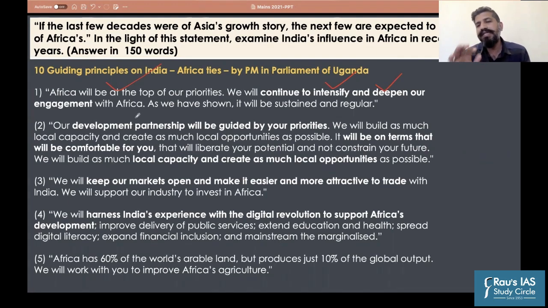The second focus of the Prime Minister in this speech was on developmental partnership, which is guided by the priorities of Africa, not by priorities of India, right? That is how we have been differentiating ourselves from the investments that are being done by China, which are accused of debt trap diplomacy. So what did the Prime Minister say? The Prime Minister said the focus of India's developmental projects will be on local capacity building and creating as many local opportunities as possible, and the kind of development that we will undertake in Africa will be on terms that will be comfortable to the